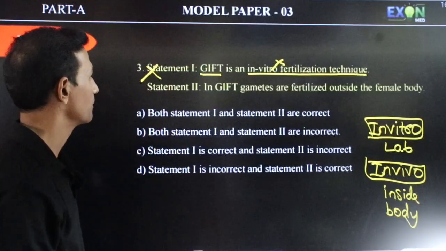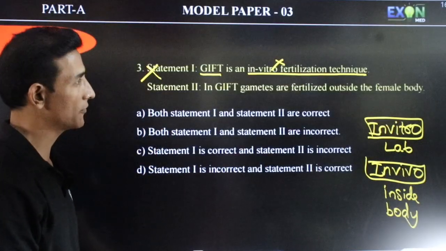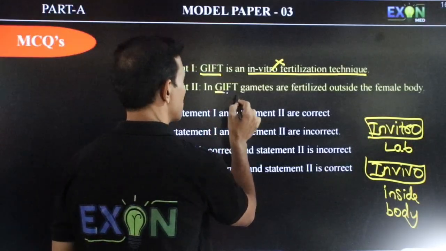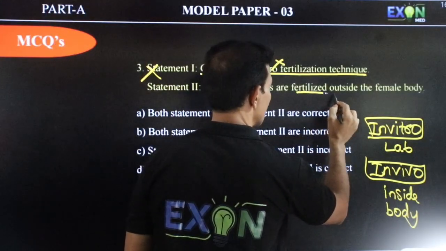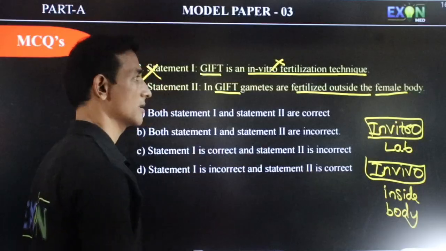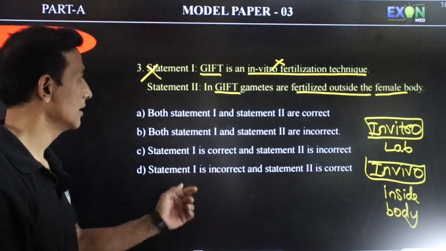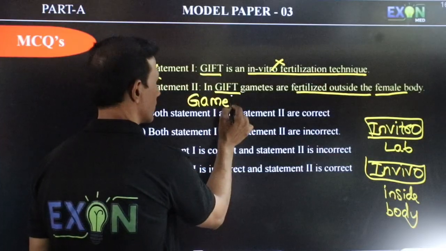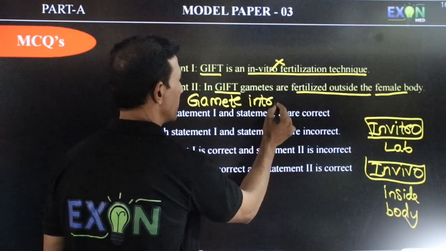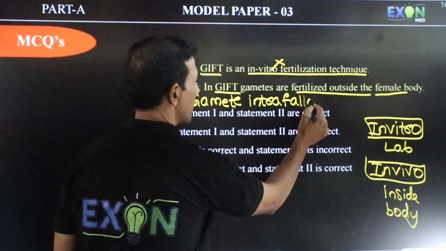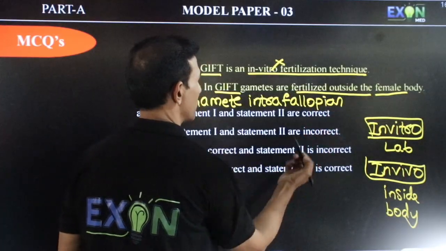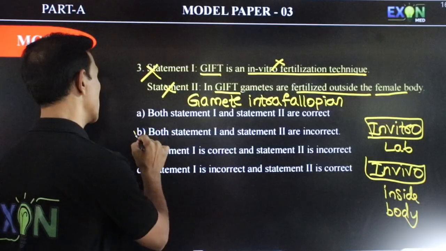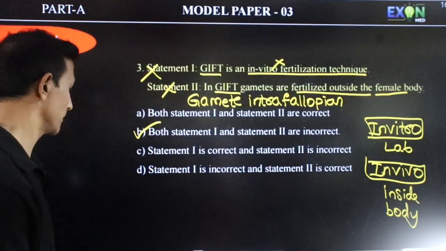Statement 2: In GIFT, gametes are fertilized outside the female body. Actually in GIFT, we are not fertilizing these gametes outside the female body. It is inside. As I said, it is gamete intrafallopian, meaning we are transferring into the fallopian tube. So both statements 1 and 2 are incorrect. Hence the correct option is B.